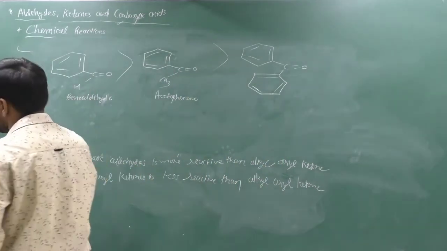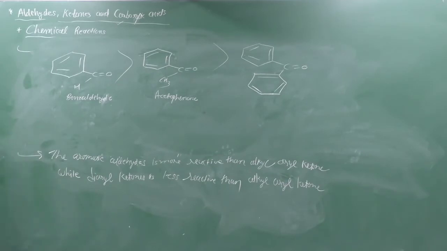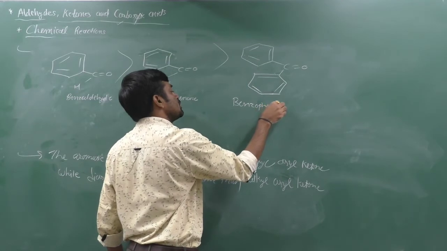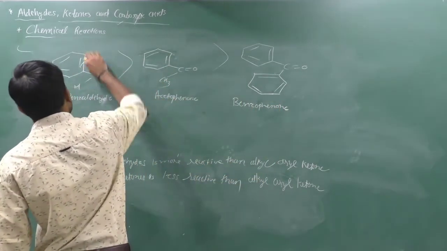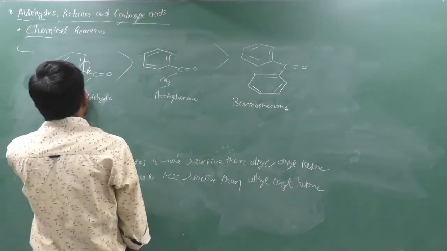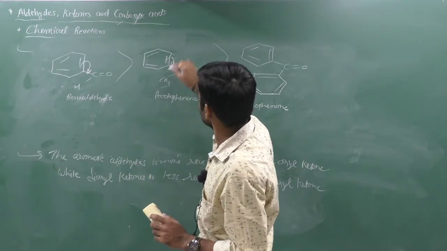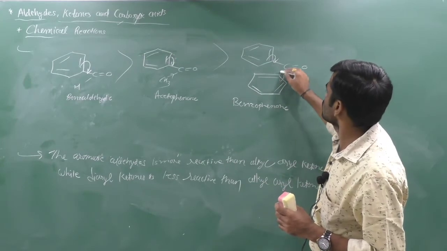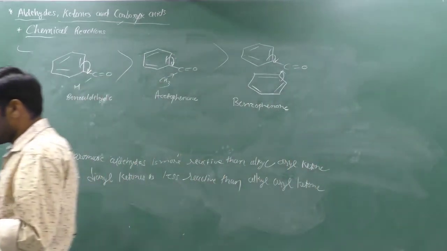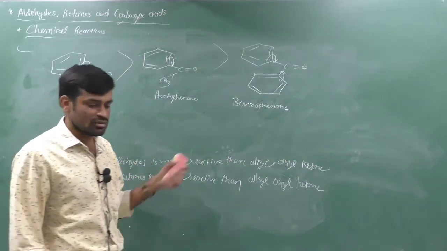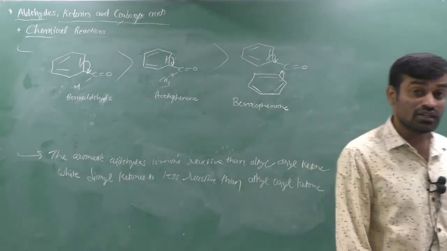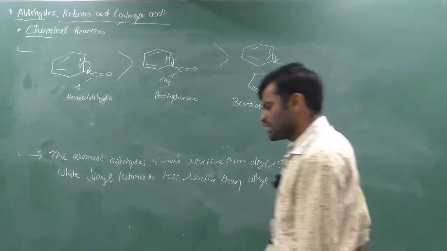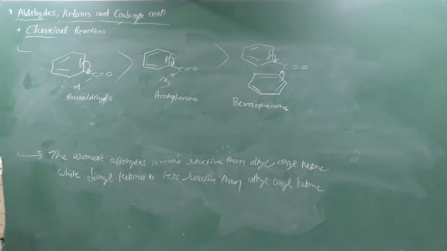It is less reactive than this, and it is generally known as benzophenone, because here one donating resonating group, but here hydrogen, here one resonating group and one donating group with inductive effect. Here both donate the electron through resonance on the carbonyl carbon. It becomes very less reactive. That is all. So it is not given in our textbook, but we can remember it.